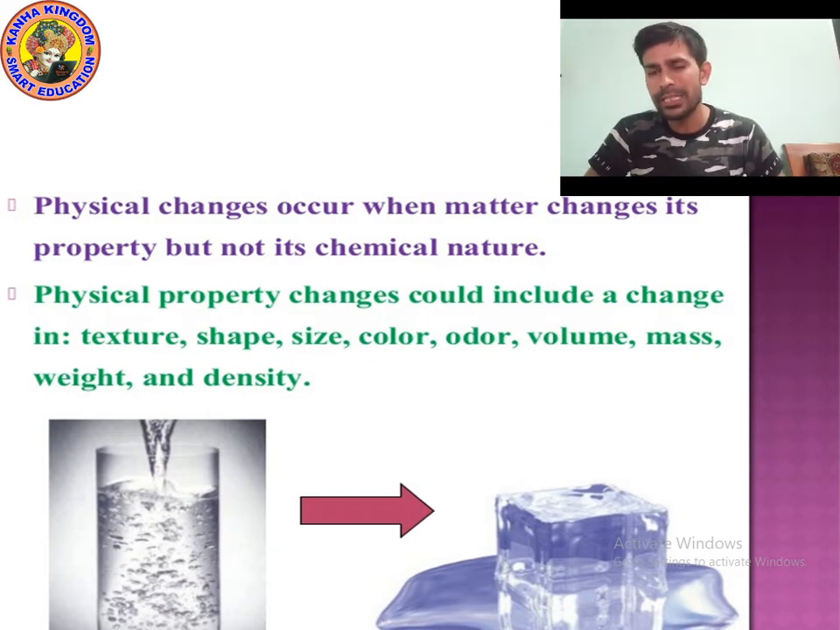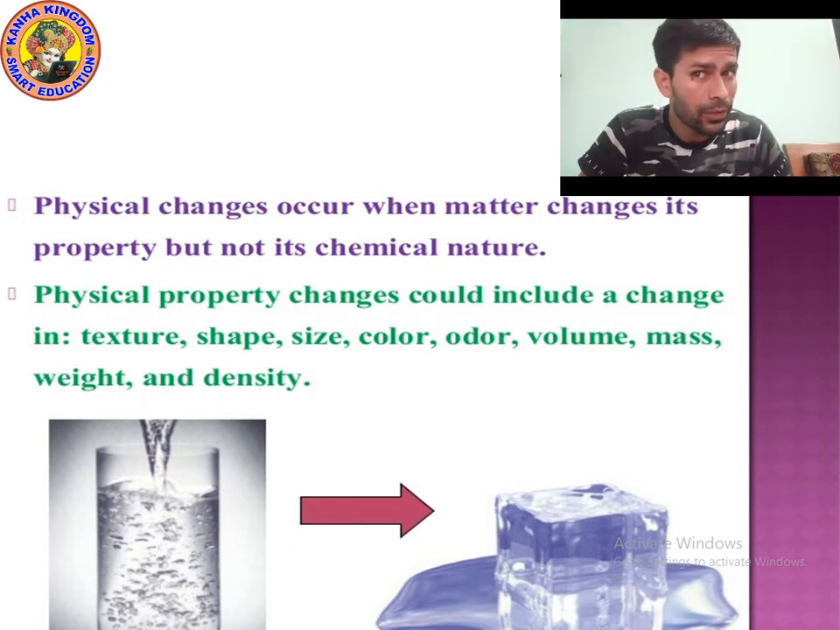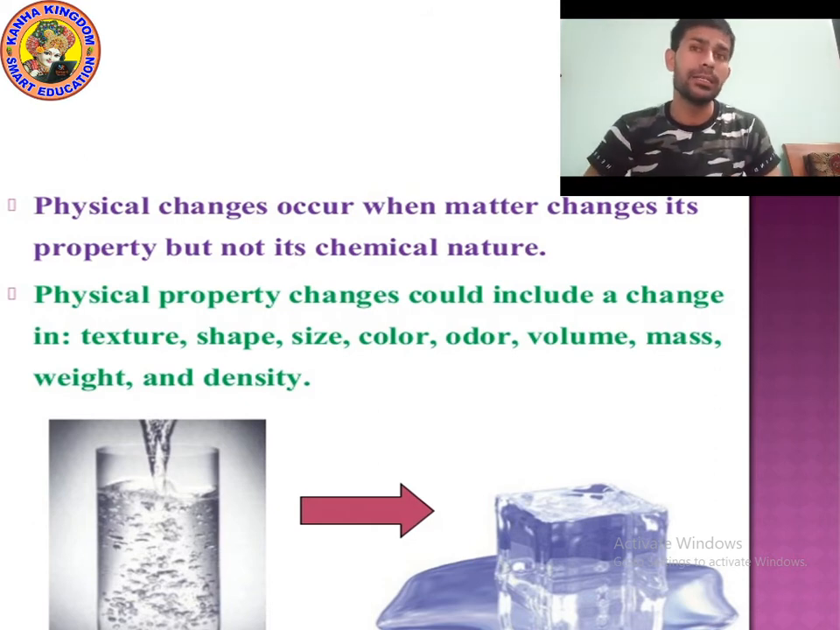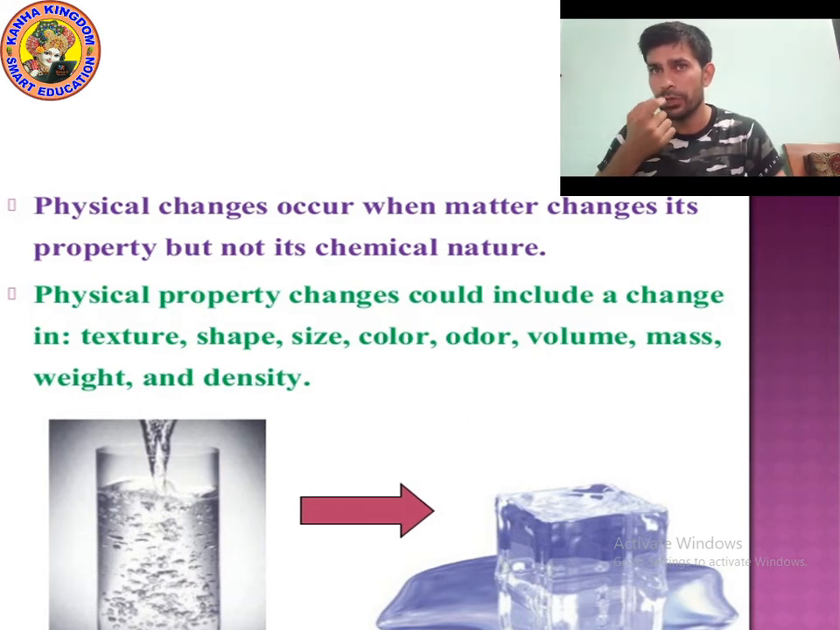If the volume of an object is increasing, then density will decrease. If the volume is decreasing, then density is increased. If the density increases, the object will always sink. But if the volume is increasing and density is decreasing, then it will always float. But the density should be less than the density of water. If it is more than the density of water, then it will always sink. So these are the physical properties: texture, shape, size, color, odor, volume, mass, weight, and energy.